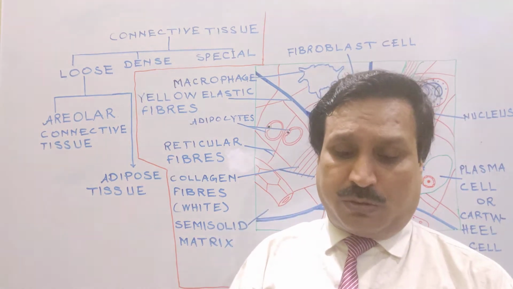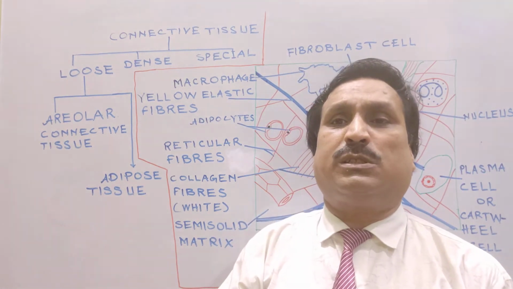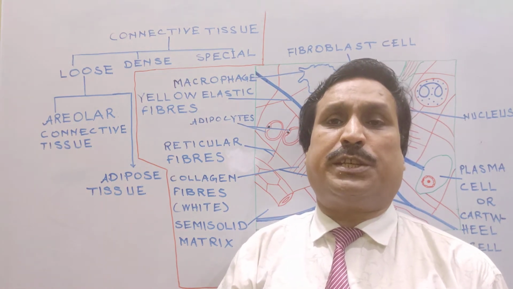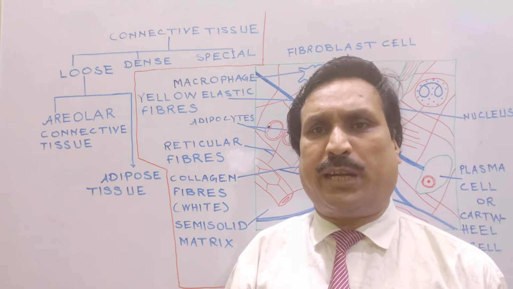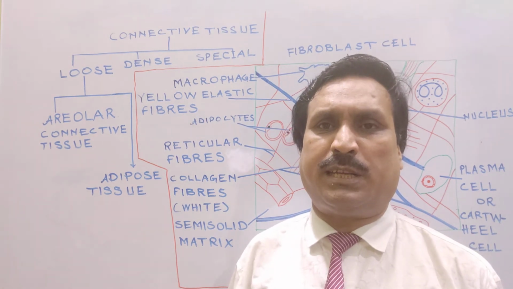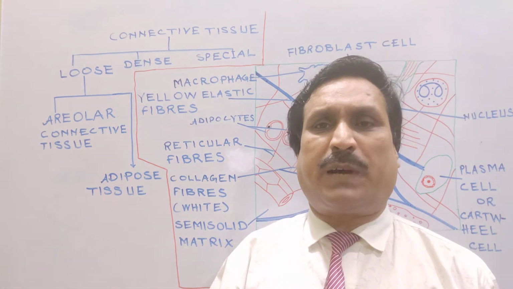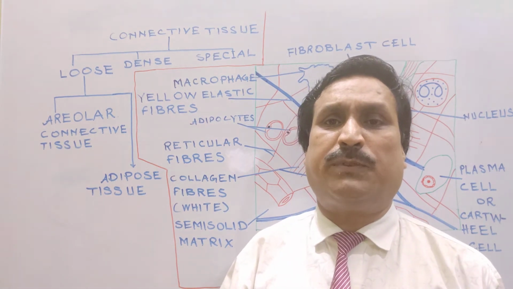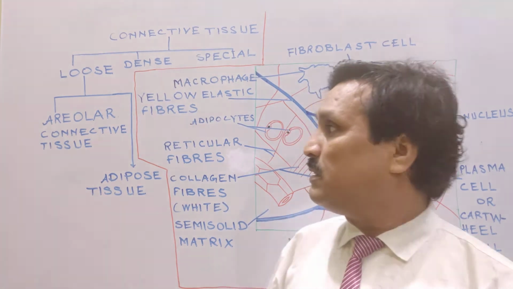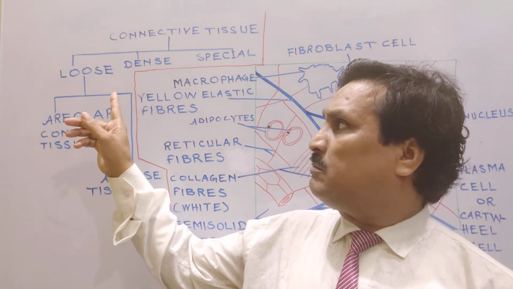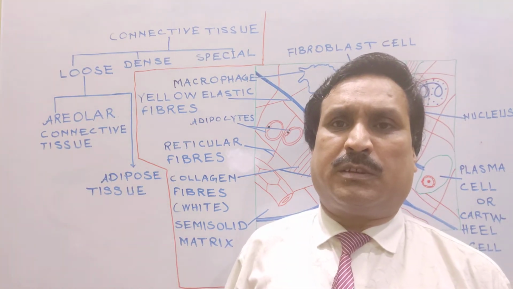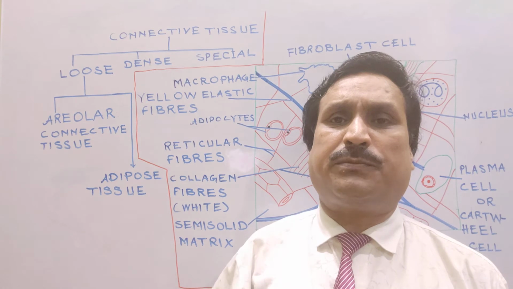Firstly, I would like to inform you about loose connective tissue. Loose connective tissue is named so because its component cells are arranged loosely along with its component fibers in semi-fluid matrix, and cells are to a little extent free to move.